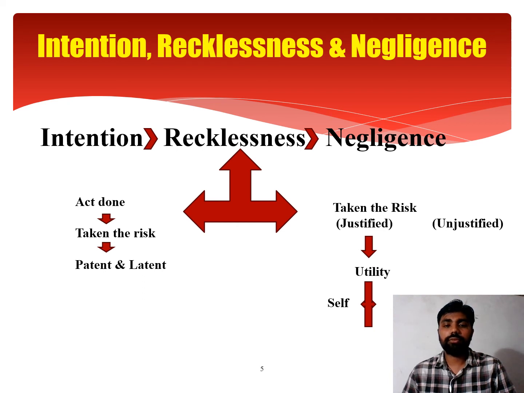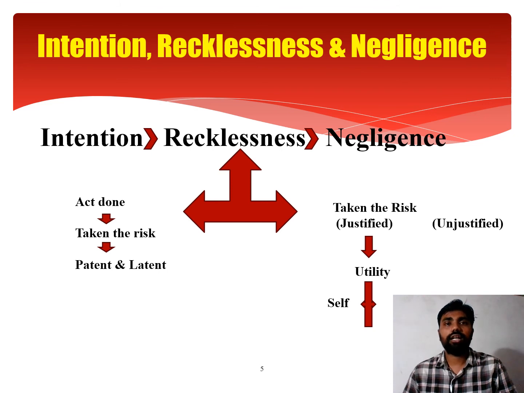Suppose someone stopped his car at the crossing, and to save petrol, he switched off his van, and during switching off, the vehicle exploded. So, he had taken the risk, and definitely there was a utility and it was beneficial, but it was for himself and not for the society, because during the explosion two or three people died. But here the justified risk taking may be for the society as well.